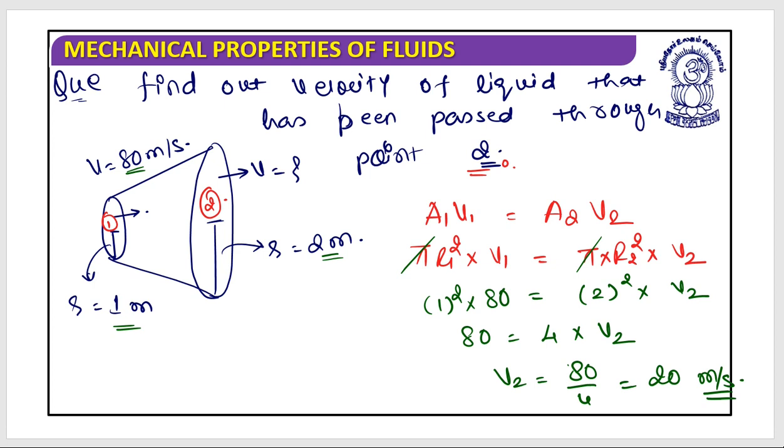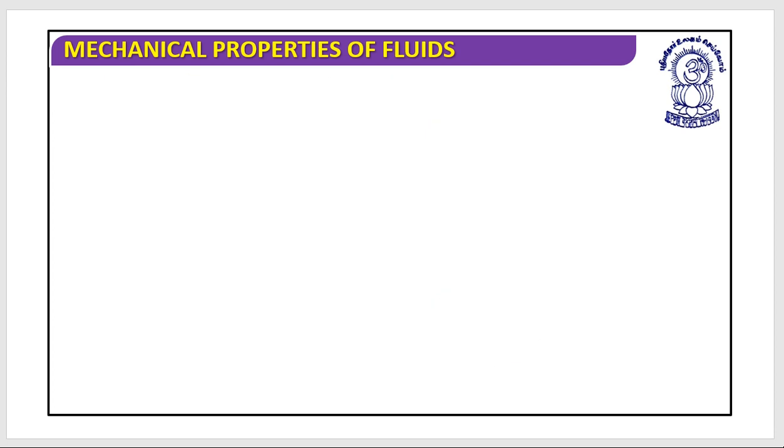Is it clear? So at this cross sectional area, the speed of the fluid will be only 20 meter per second. As you can see, as area increases, velocity decreases. I hope this is clear. Is it clear? Great. Let's work on the next question.